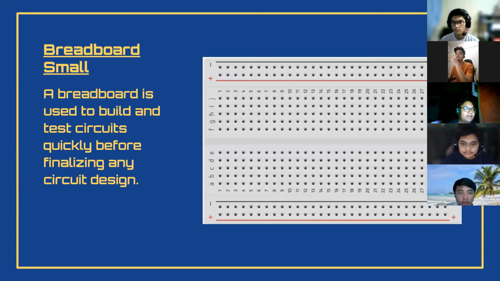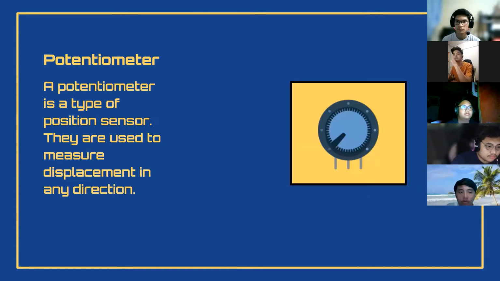Breadboard, small. A breadboard is used to build test circuits quickly before finalizing any circuit design. Next, potentiometer. A potentiometer is a type of position sensor. They are used to measure displacement in any direction.